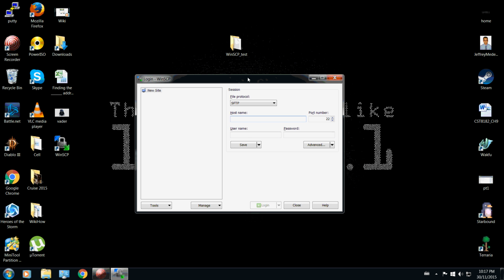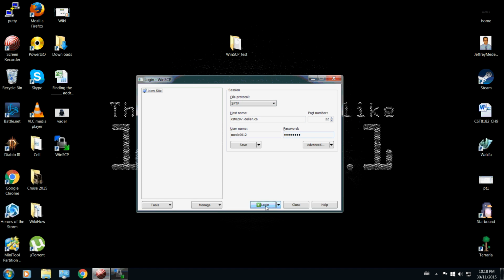What it does is it opens up the login screen for WinSCP. Now there's a little bit of information that you have to put in here in order to get a session going. The first bit of information is your host name. This is the host name of your Linux server that you're on. Everybody's going to have a different host name because everybody has a different Linux server. For myself, it's the one that I use at school, which happens to be this host name. We're going to leave the port number as the default 22, and we're also going to enter the username and password of the credentials that you need to get onto your Linux server. So my username is that, and we'll put in the password. Once we have everything, we're going to press the login button.